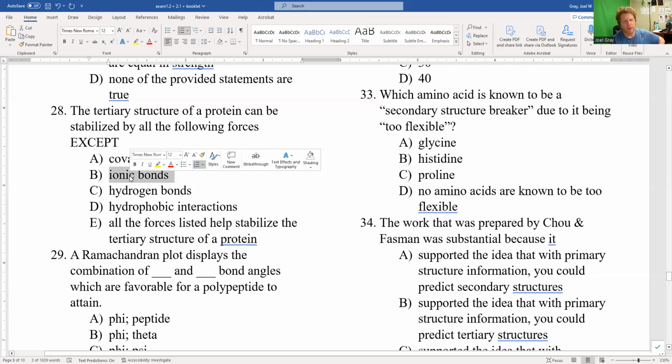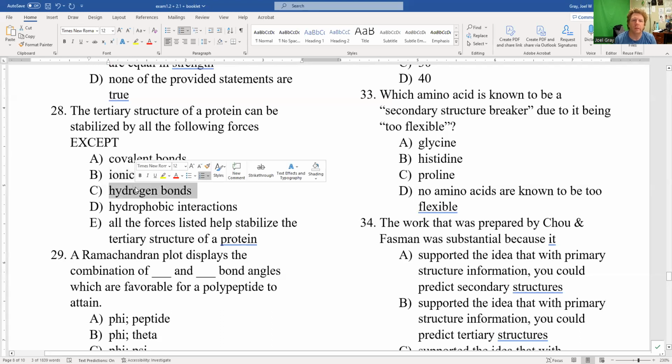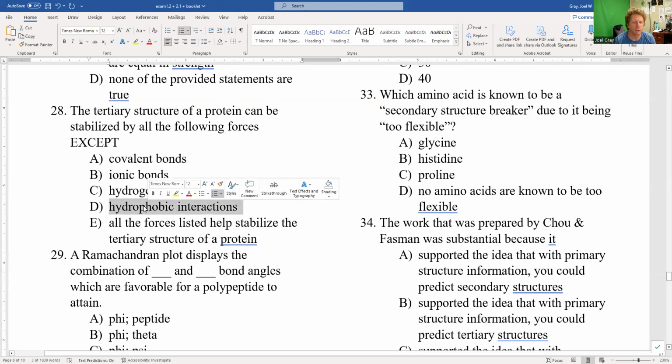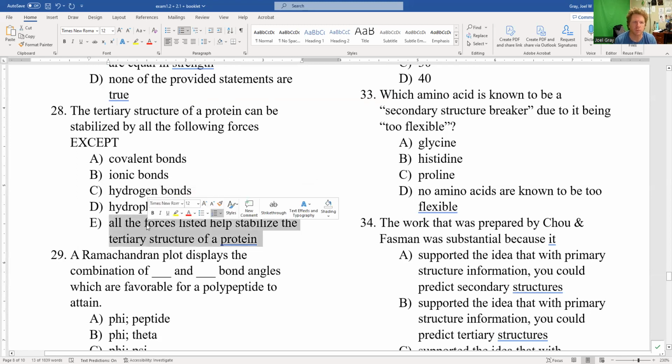Ionic interactions, well, an arginine cation can interact with an aspartic acid anion, so that's an ionic interaction. Hydrogen bonds, yep, serine and threonine could interact. Hydrophobic interactions, oh yeah, leucines and isoleucines are going to be glad to interact with one another. So that leaves behind for question number 28, E as the best answer.